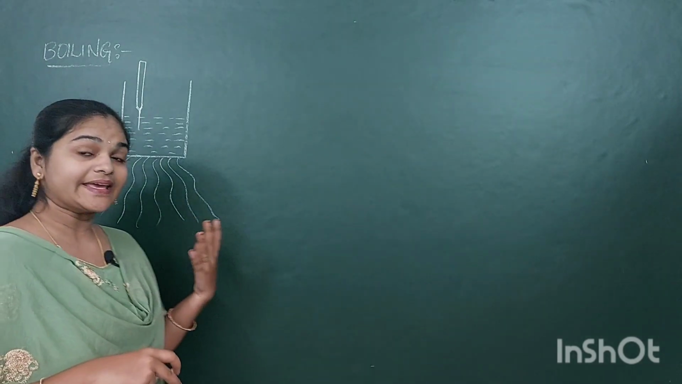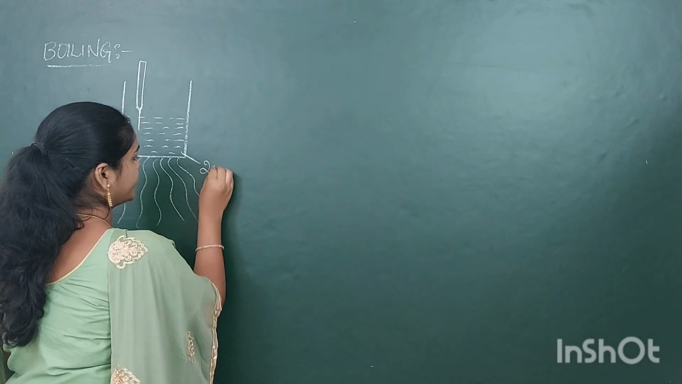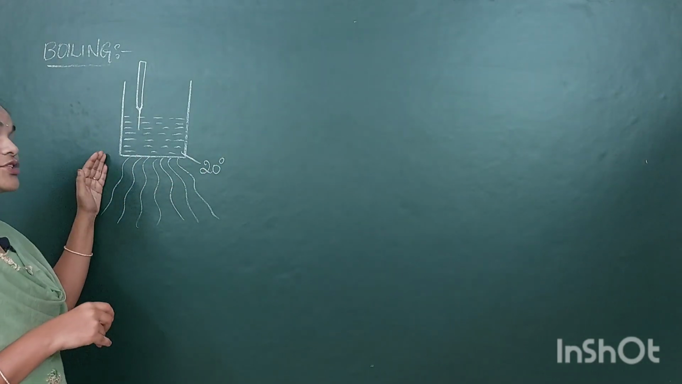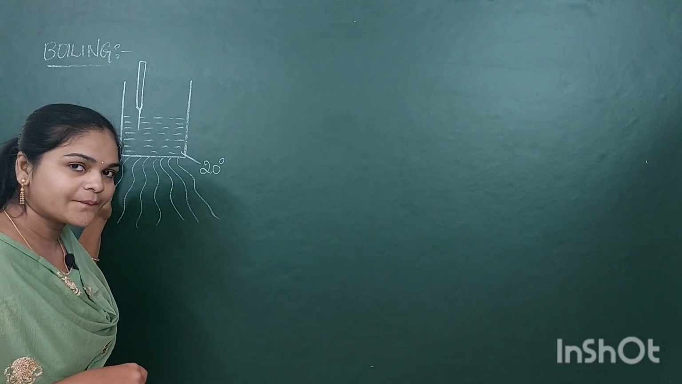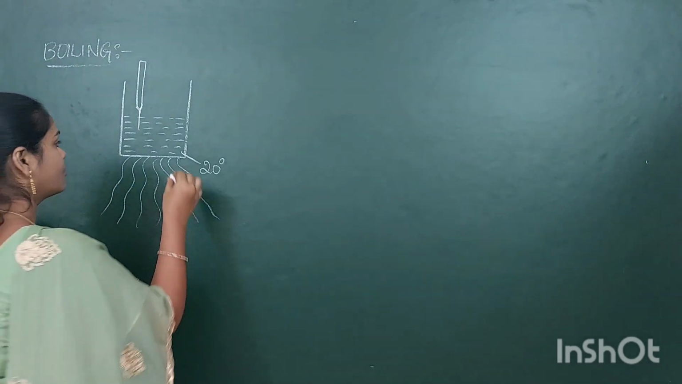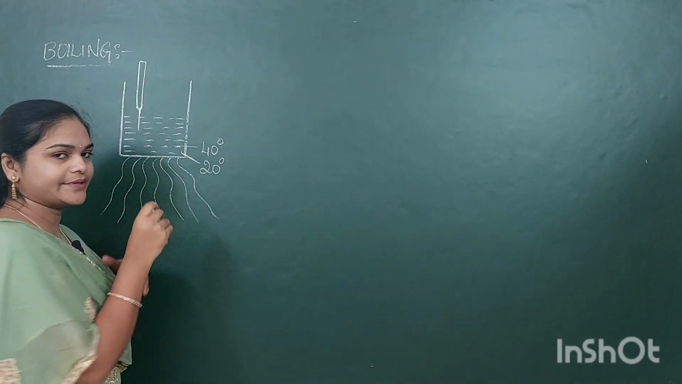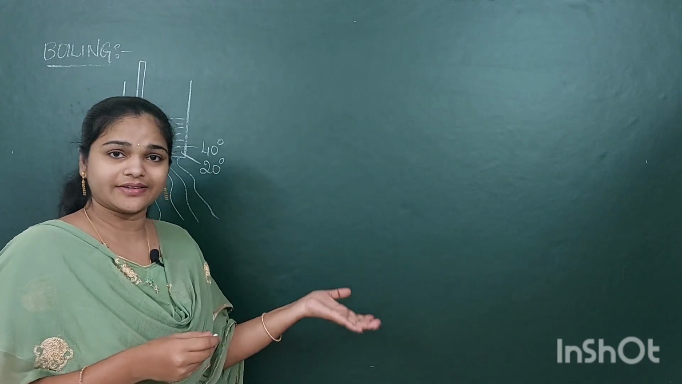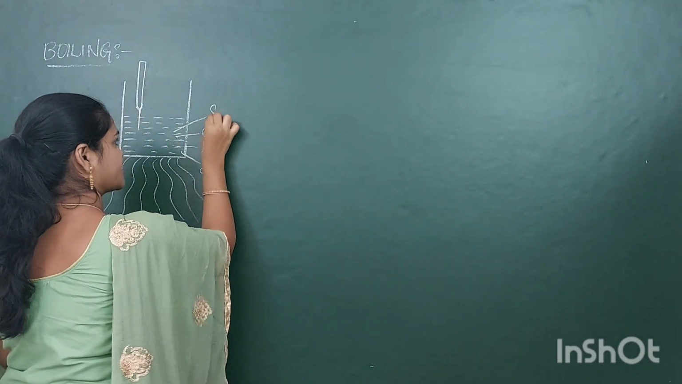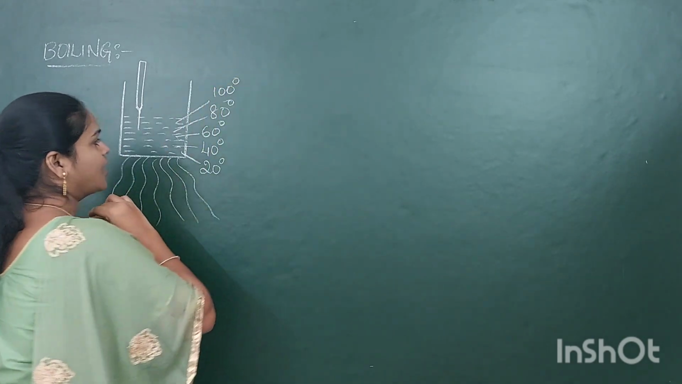So when you supply heat to the vessel, what happens? Suppose you first supply it up to 20 degrees Celsius. What happens? Does the temperature of the water rise or fall? The temperature of the water will rise. Next you supply up to 40 degrees Celsius. What happens to the water? The temperature will be rising. Next 60 degrees Celsius, next 80 degrees Celsius, next 100 degrees Celsius.